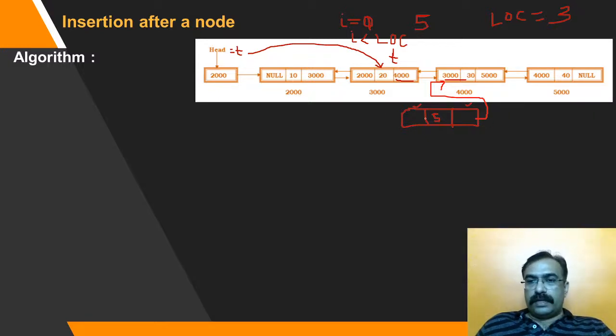It can take the value from this T dot next. T dot next will become new node dot next. This is your new node. Let us say that it is at location number, say, 7000.